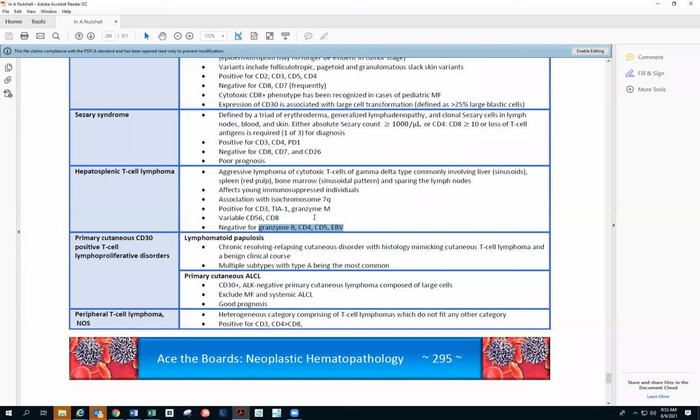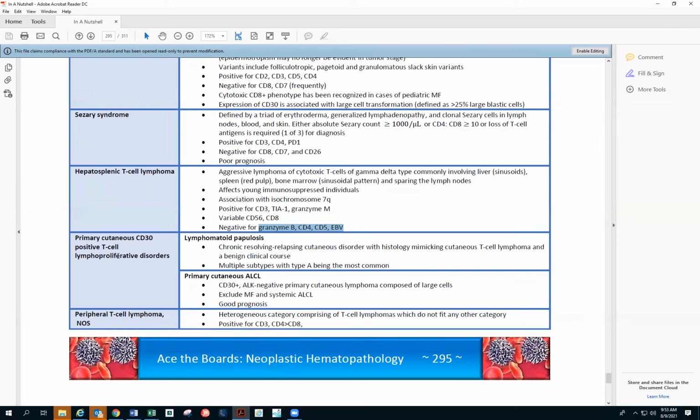This is more of like... okay, sorry, there was some background noise. Yeah, so this is more of what you'll see in the sinusoidal involvement, and I want to show you the picture of this hepatosplenic, but since we are just doing the nutshell right now, let's continue with the nutshell.